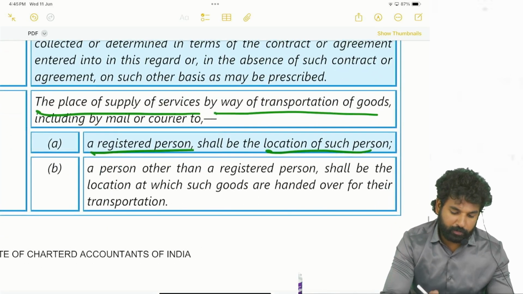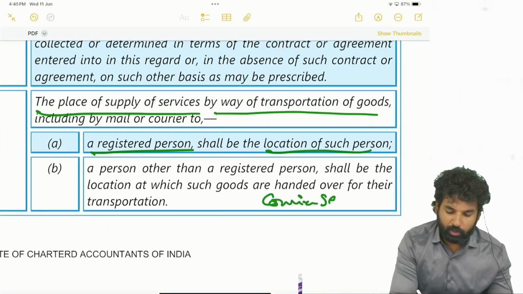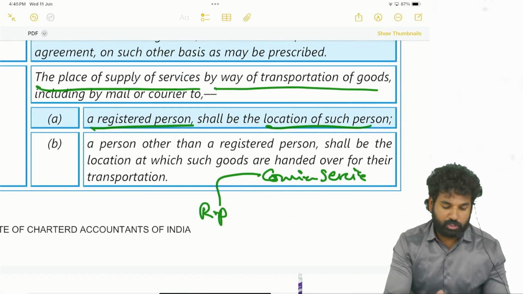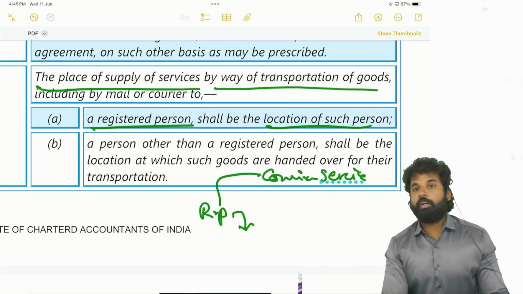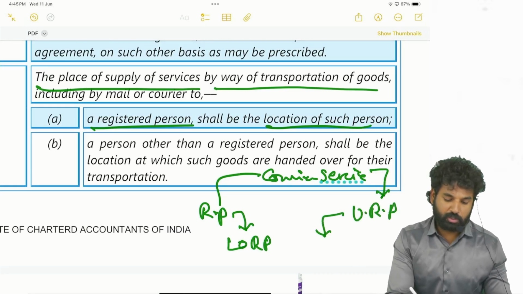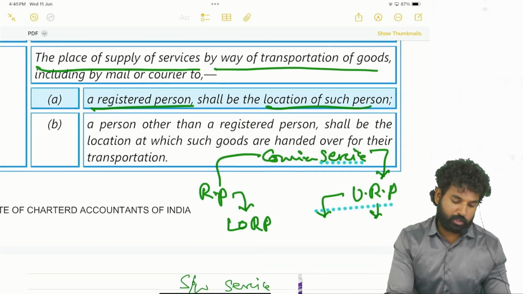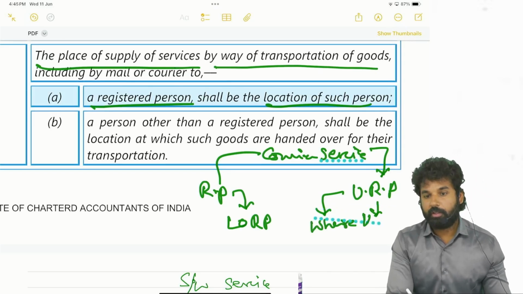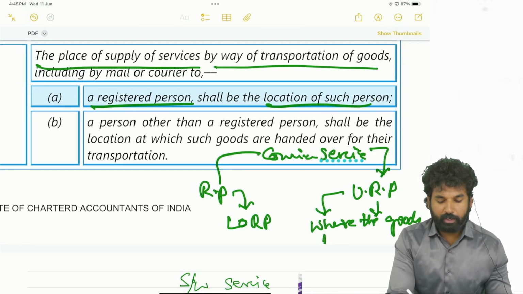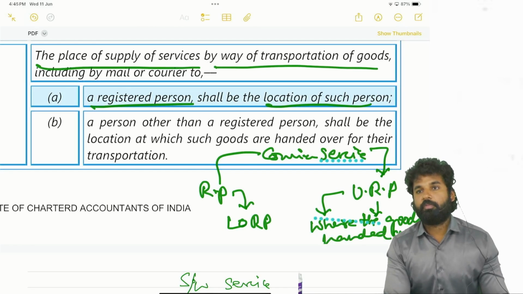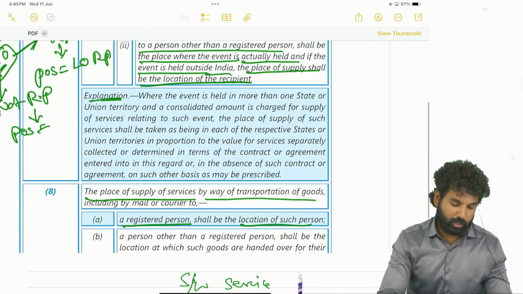See, if a courier service is provided to a registered person, then the location of such registered person. If it is provided to an unregistered person, in such cases two things. Okay, if it is provided to an unregistered person, then in such cases where you are handing over, where the goods are handed over, that will be the place of supply. Okay, next,